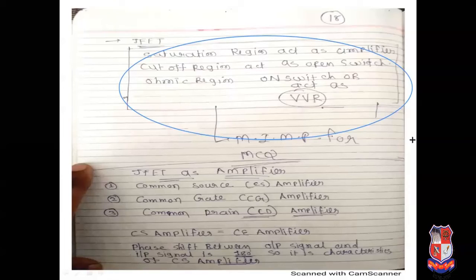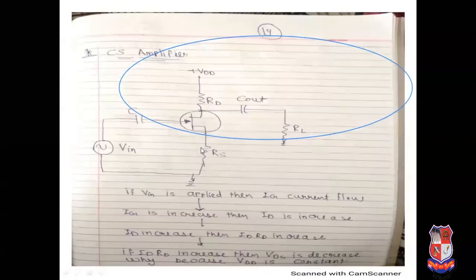Now JFET can act as an amplifier: common source amplifier, common gate amplifier, and common drain amplifier. It is the concept regarding the JFET. For the common source amplifier, simply put the capacitor, RD resistor, RS resistor. If Vin is applied to the base, then IG current flows. If IG current flows, so IG increases.